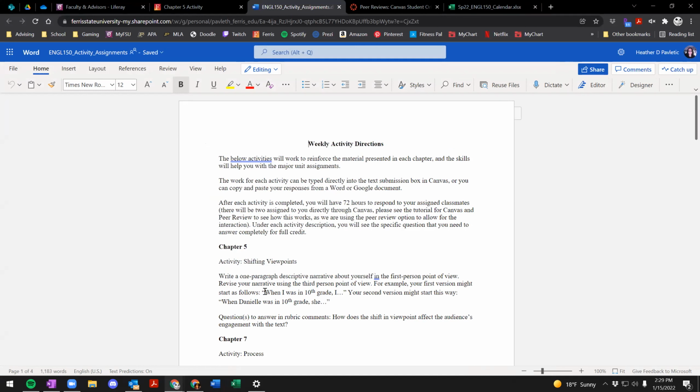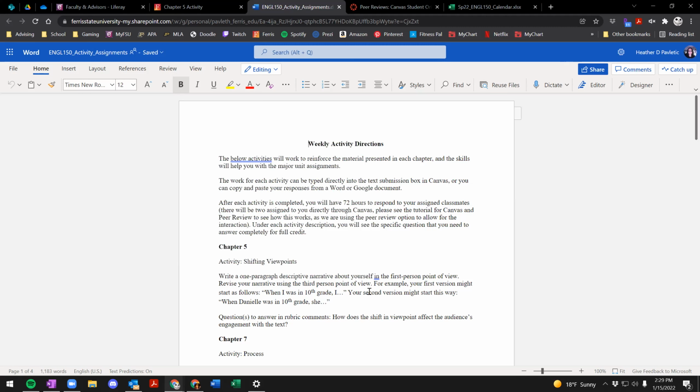Then you are going to revise your narrative, which means you're going to write another 1-paragraph descriptive narrative about yourself, but this time you're going to do it in the third person point of view. And then it gives a little bit of an example of how that shift would look. So that's all you do for your initial submission.